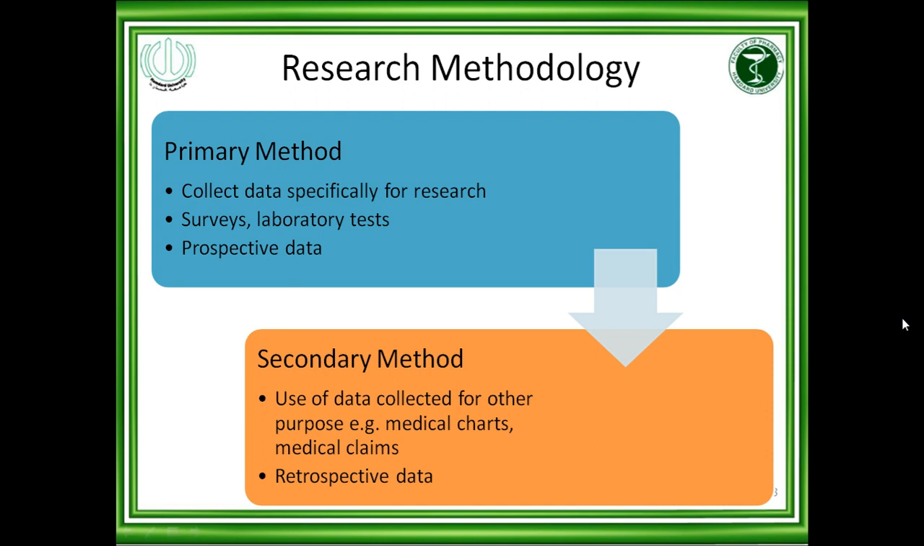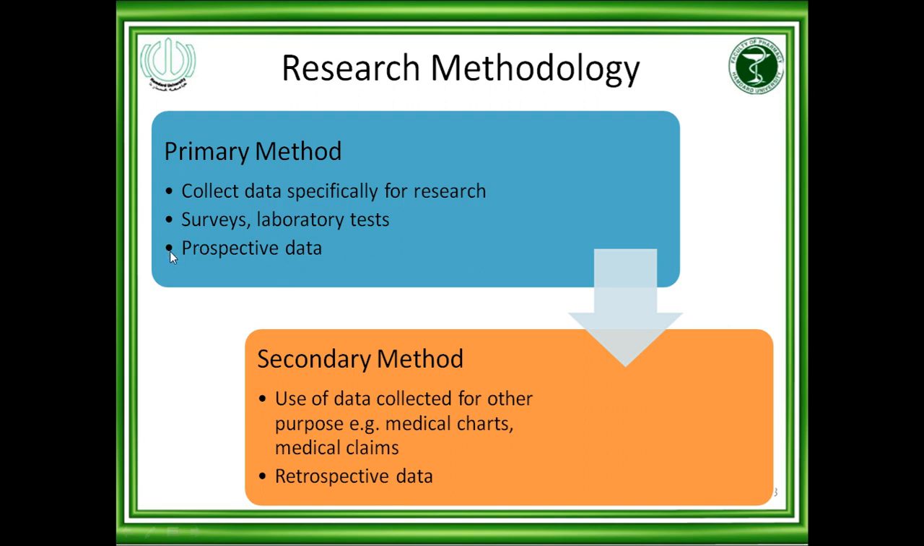Then the next step is the collection of the data. How will you collect the data? There are two methods for the collection of the data. Number one is the primary method and the second is the secondary method. How will you collect the data in the primary method? In this method, you collect the data specifically for research: surveys, laboratory tests and prospective data.